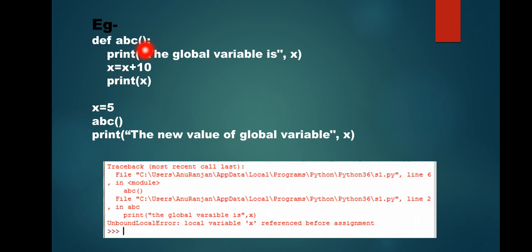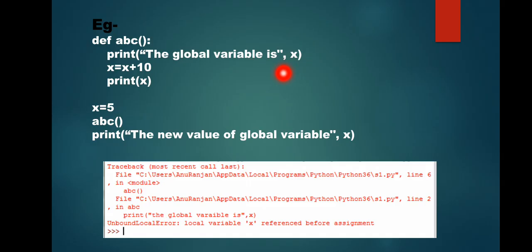Now the Python interpreter will understand that a new local variable is there, and it is not going to use the global variable inside this function in any statement. So when you run this, it will give you an error.